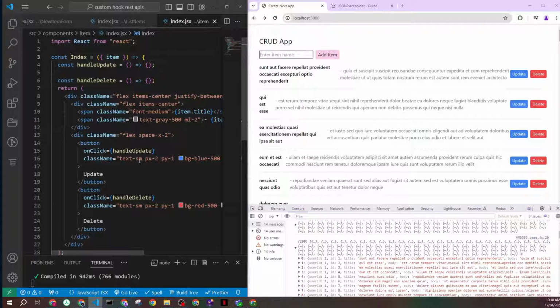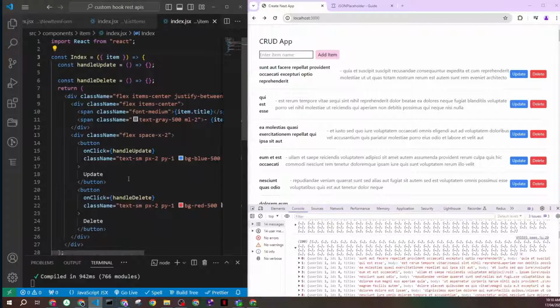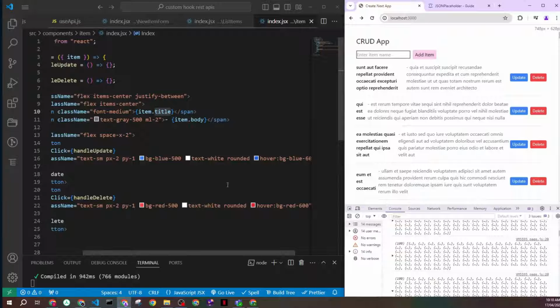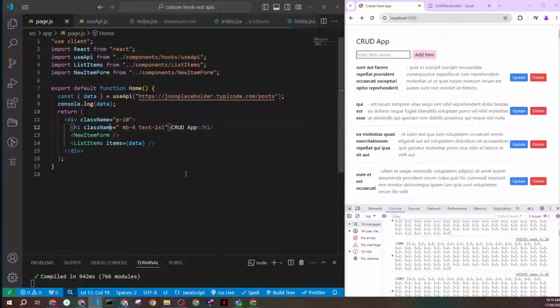And the item component, it's just a little bit styled, so it's really easy for us to look at and use it for our demo. What it does is just display the title, display the body, and then we just have two buttons that will help us later to trigger our update calls and delete calls as well. Easy as that. So now let me go back to our main page.